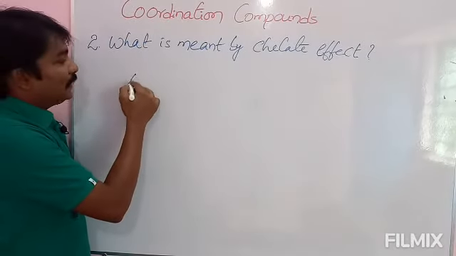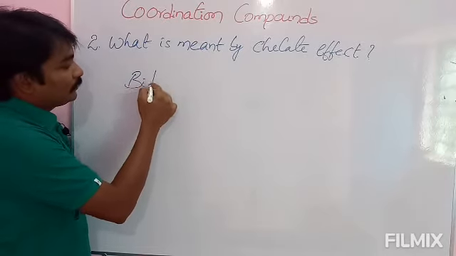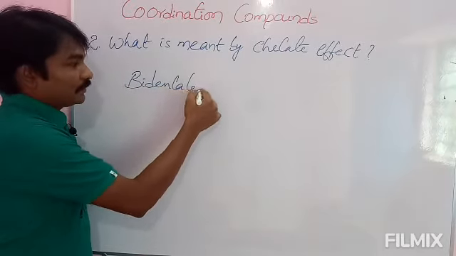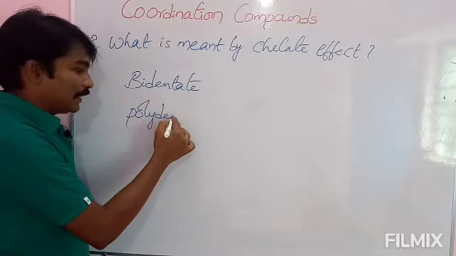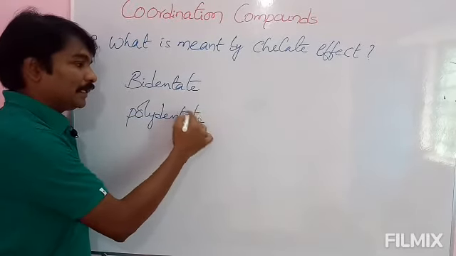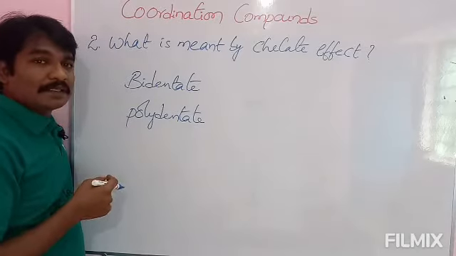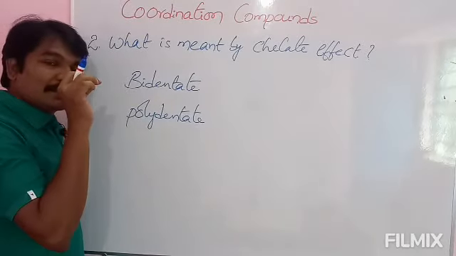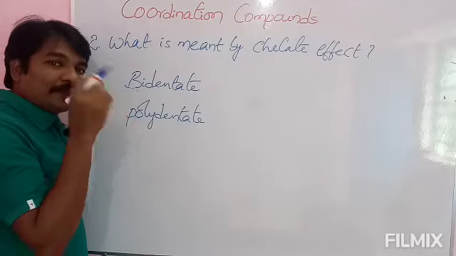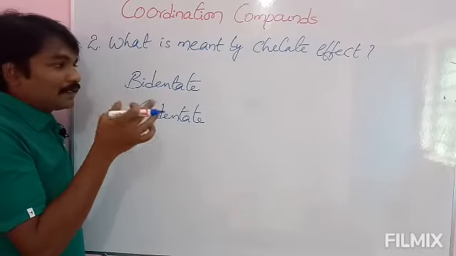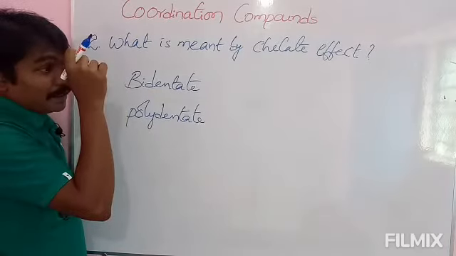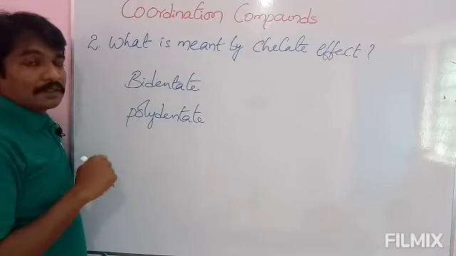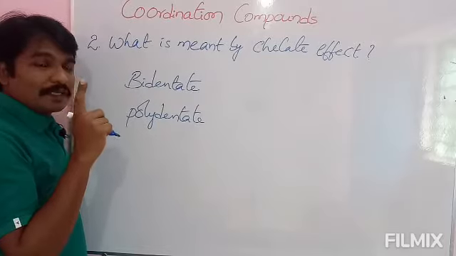See here, bidentate or polydentate. Just now we discussed ambidentate. Here dentate in the sense the site through which it has a bond with the central metal ion. Ambidentate means it has two sites, and any one site is used at one time.